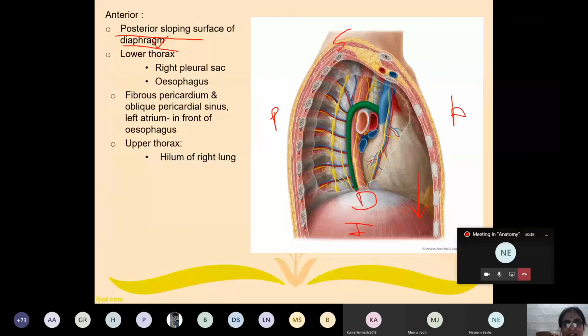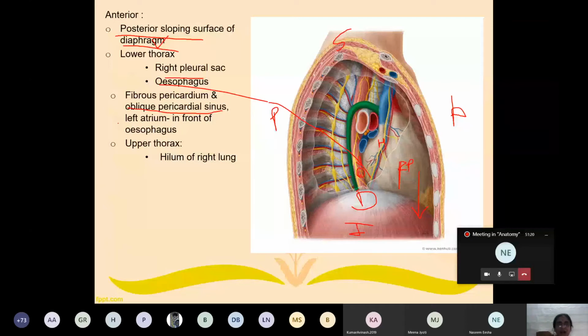In the lower thoracic region, it is related with, my dear student, here you can see, this is the esophagus, the food pipe. This one is the esophagus, and the right pleural sac. In front of this esophagus, what lies in our body? You can see this is the fibrous pericardium, and the serous pericardium enclosing the heart. What is this? Heart. And within the serous pericardium, there is a sinus. What is the name of the sinus? Oblique pericardial sinus. And which part of the heart is related here? Left atrium.